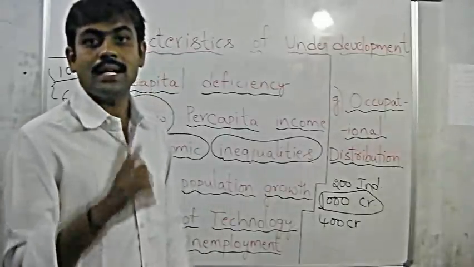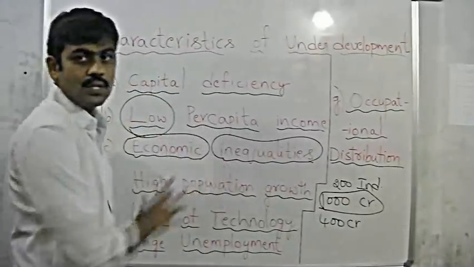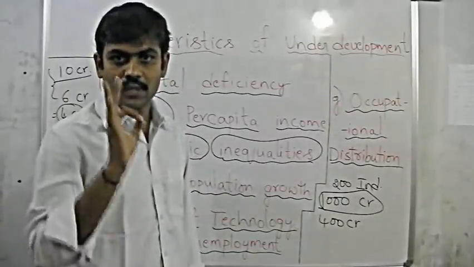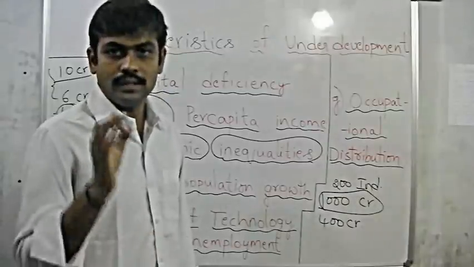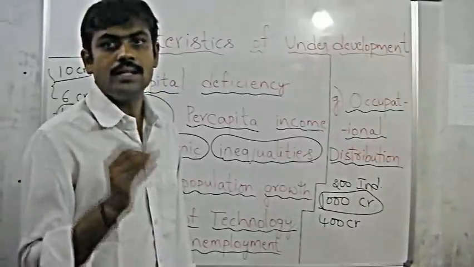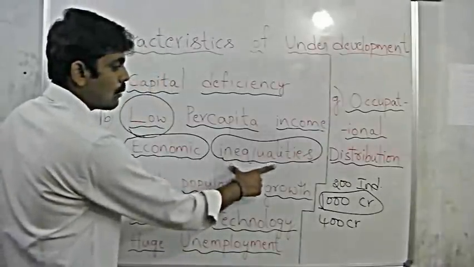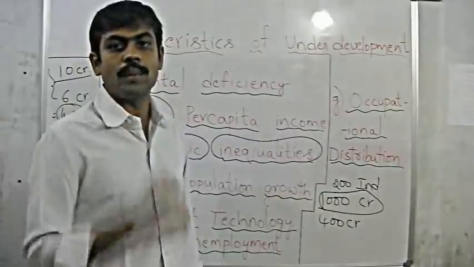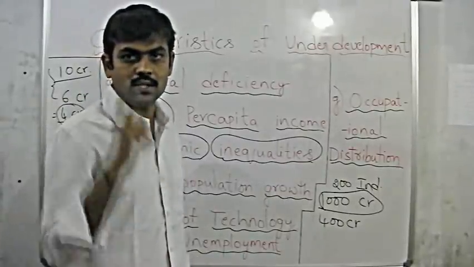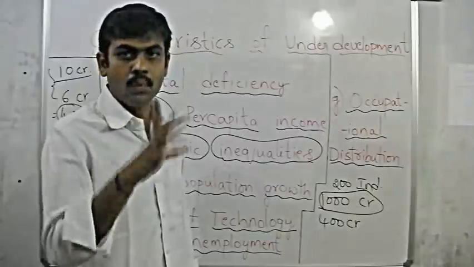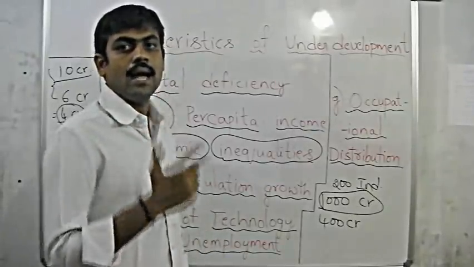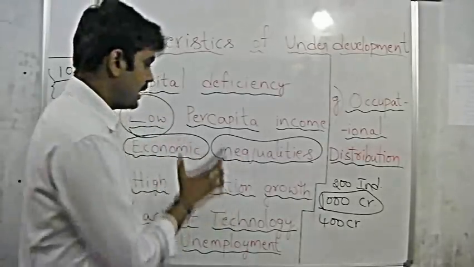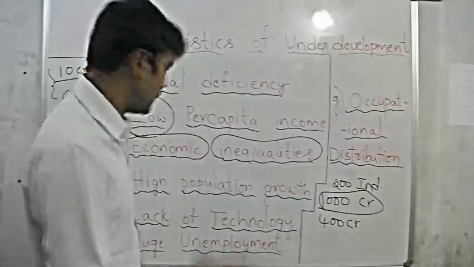Anyway, thus the economic inequalities should be reduced. Rich and poor should have good relations. Adequate distribution of income should exist. Only then will the economy have good development. Because economic inequalities also show a difference in the opportunities received by rich as well as poor. The rich will receive many opportunities and comforts, whereas the poor will receive fewer opportunities and very few comforts when compared with the rich. So economic inequalities should be as low as possible.